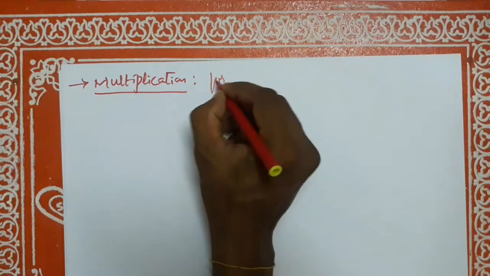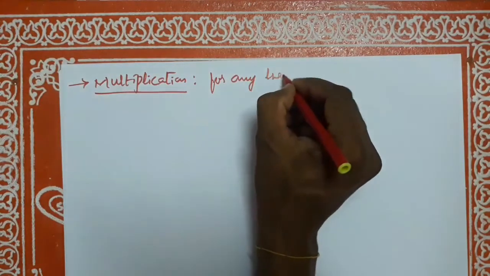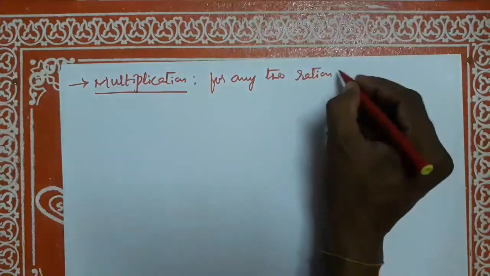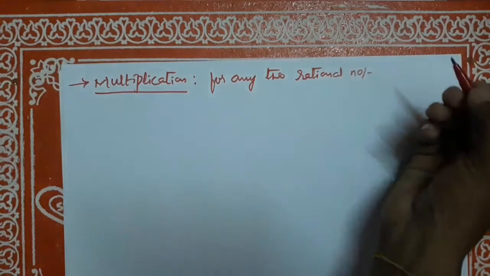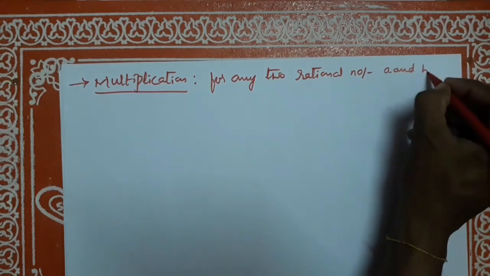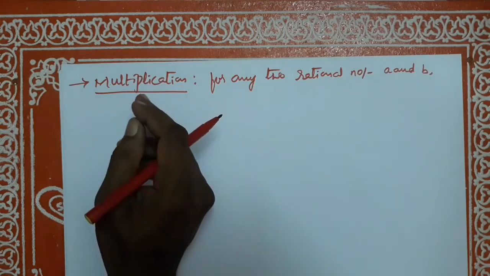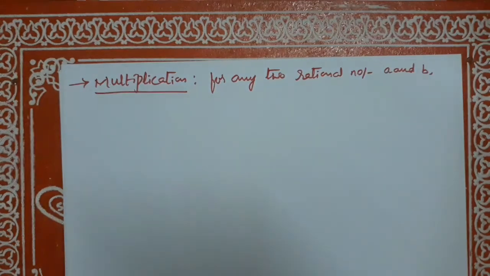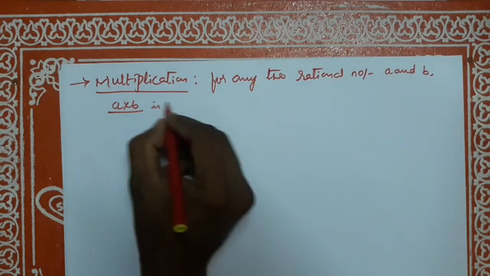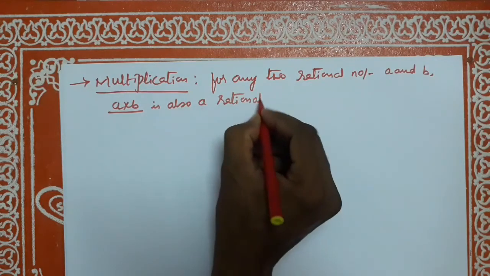For any two rational numbers a and b, a into b is also a rational number.